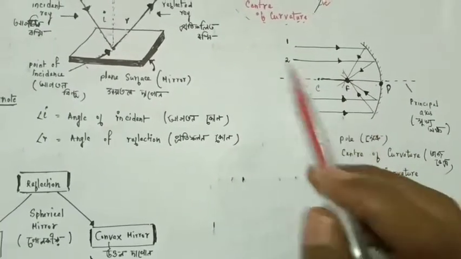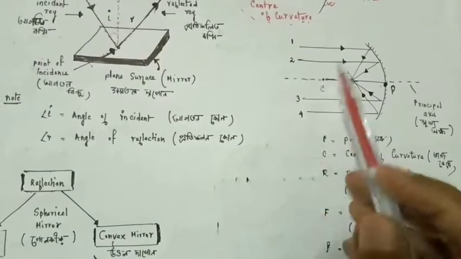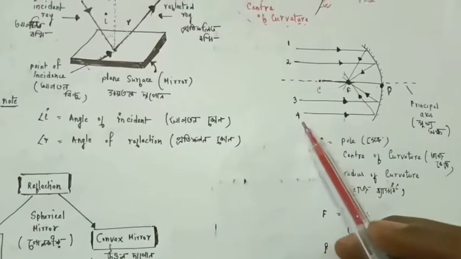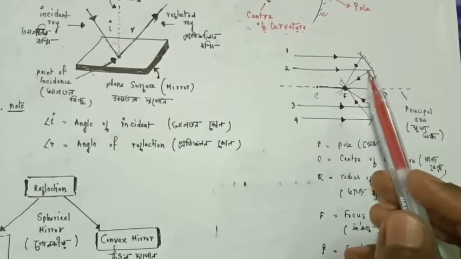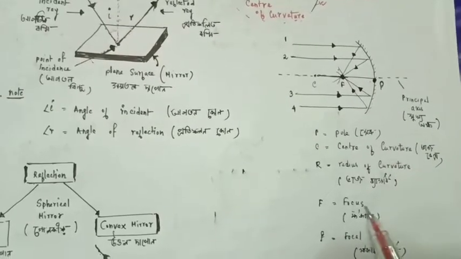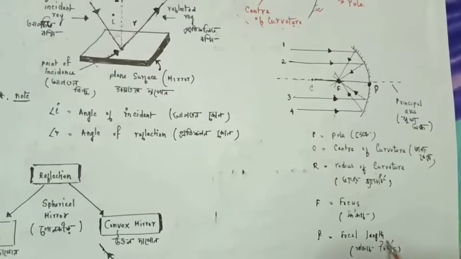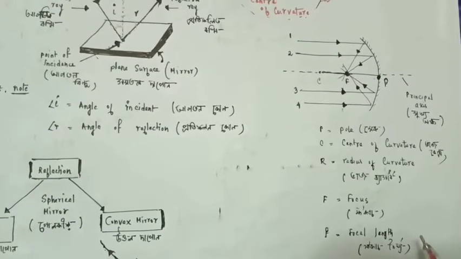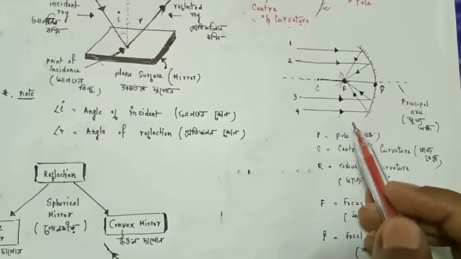Now if we consider a few incident light rays which are parallel to the principal axis, like this, 1, 2, 3, 4, these rays are incident rays and they are parallel to the principal axis. What will happen if they strike the surface here, this inner surface, that is the concave mirror?